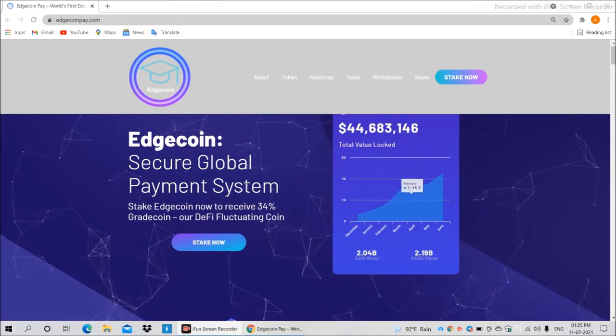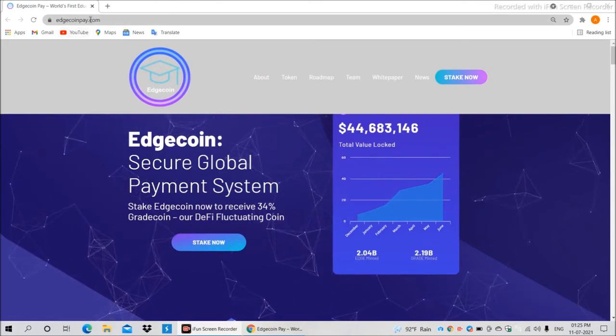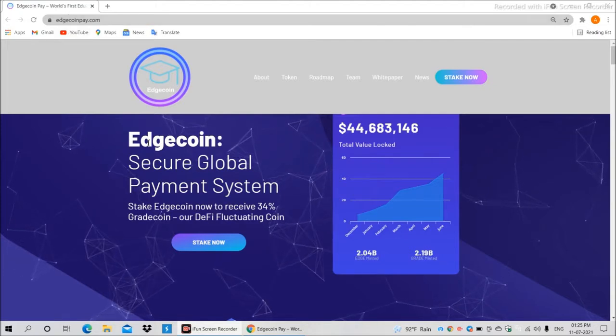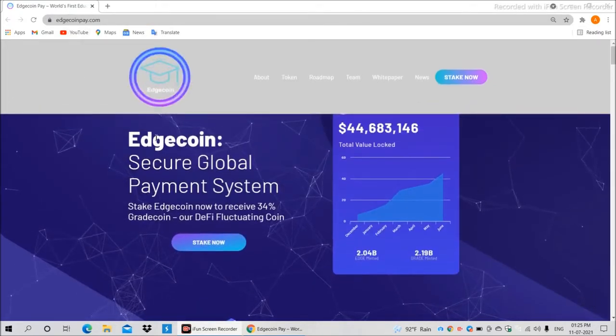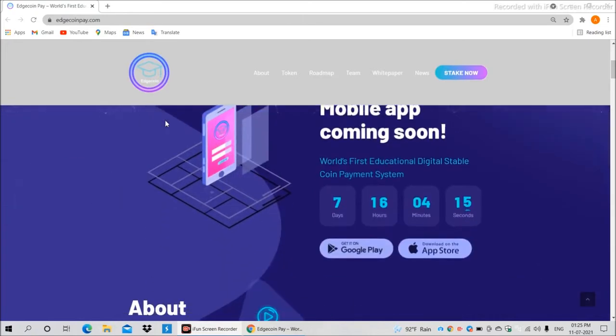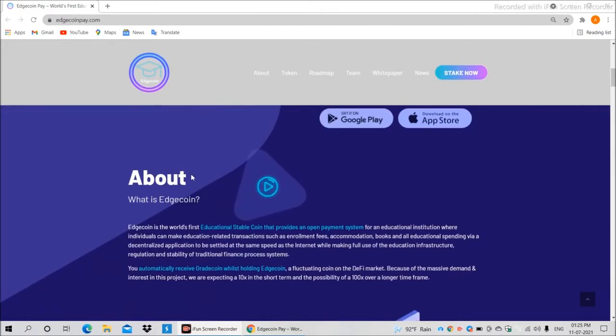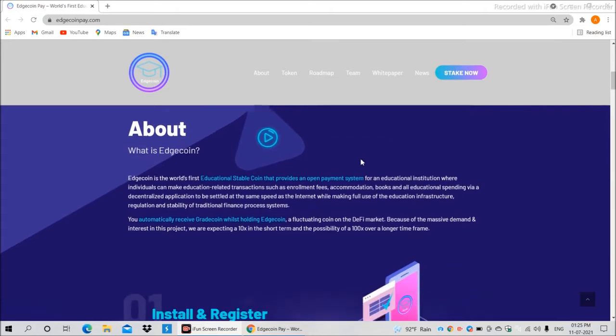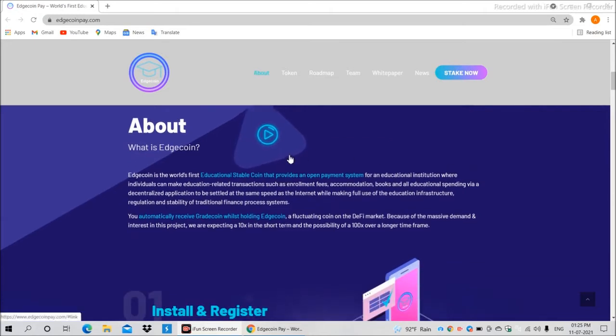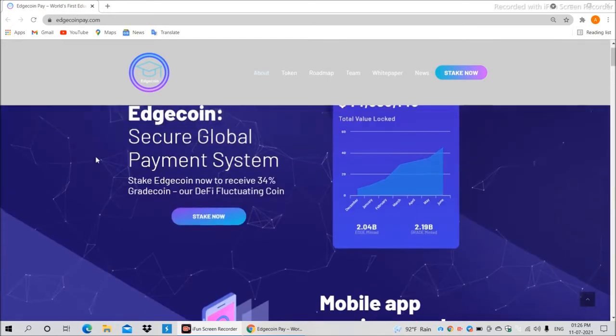Today I'm super excited to share one amazing crypto project with all of you, that is Edgecoin Pay. So let's get started. So guys, what is Edgecoin? Edgecoin is the world's first educational stablecoin that provides an open payment system for educational institutions where individuals can make education related transactions such as enrollment fees, accommodations.